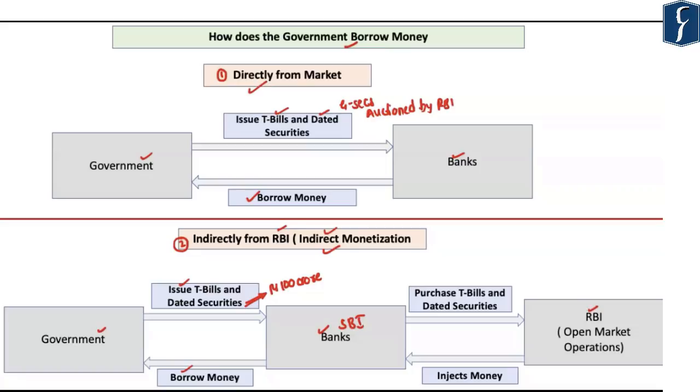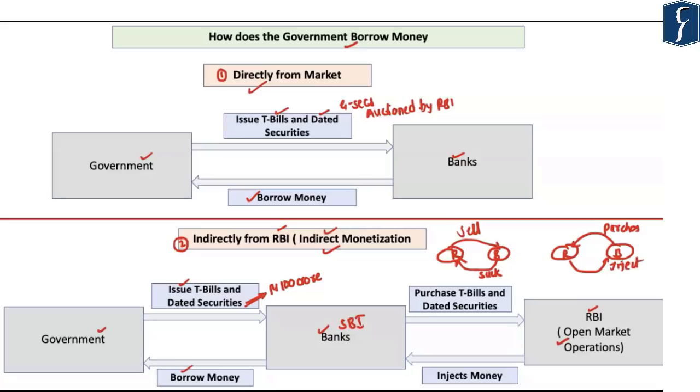Now, the Reserve Bank of India would come into the picture. In order to indirectly lend money to the government of India, the Reserve Bank of India would carry out open market operations. In open market operations, as you must be aware, there are basically two sets of operations that the RBI carries out. In the first set, the RBI may sell a government security, and by selling it, the RBI can suck out the excess money supply from the economy. In the second case, the RBI can purchase the government security from the bank, and by purchasing it, the RBI can inject money into the banking system.